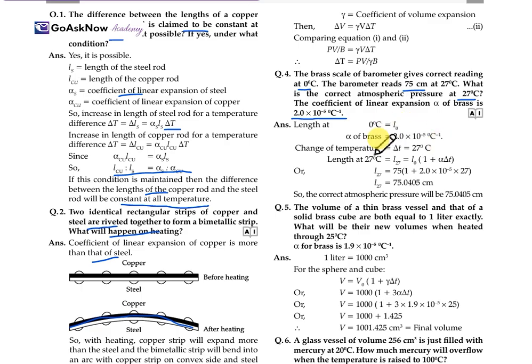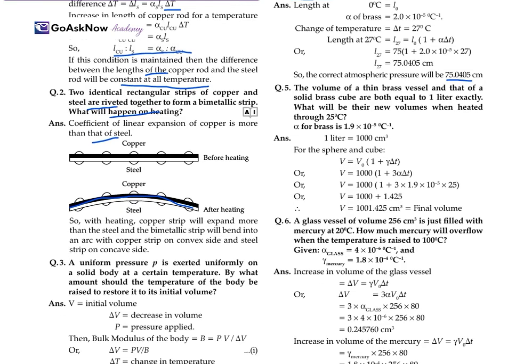Now, alpha of brass, the coefficient of linear expansion for the brass, is 2.0 into 10 raised to the power minus 5. So the change in temperature delta T is equal to 27 degrees. Then the length at 27 degrees Celsius is L27 equals L0 times 1 plus alpha delta T. So we substitute the values and get L27 at this particular temperature of 27 degrees Celsius, which is 75.0405 centimeters. So the correct atmospheric pressure will be 75.0405.